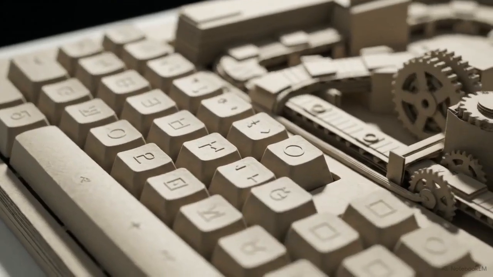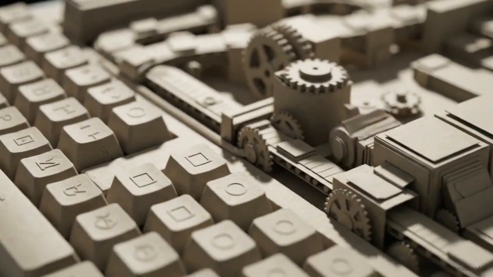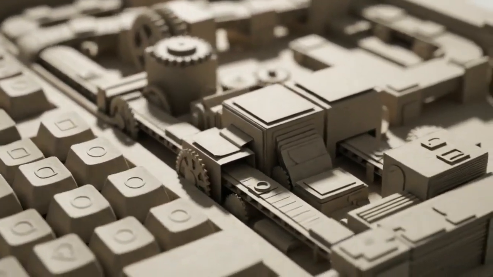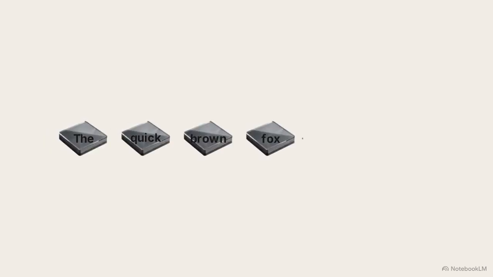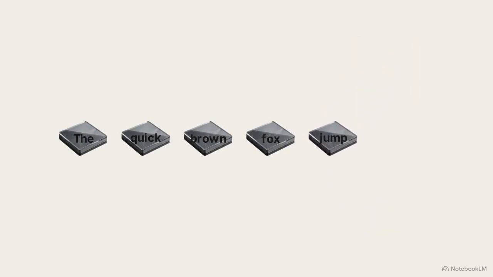You sit down at a keyboard, type out a prompt, and almost instantly, a chatbot begins spitting out paragraph after paragraph of fluent, coherent text. It tracks the characters, follows the plot, and adjusts its tone on command. Behind the screen, the bot follows a specific objective. It identifies which single word is statistically most likely to appear next in the sequence.